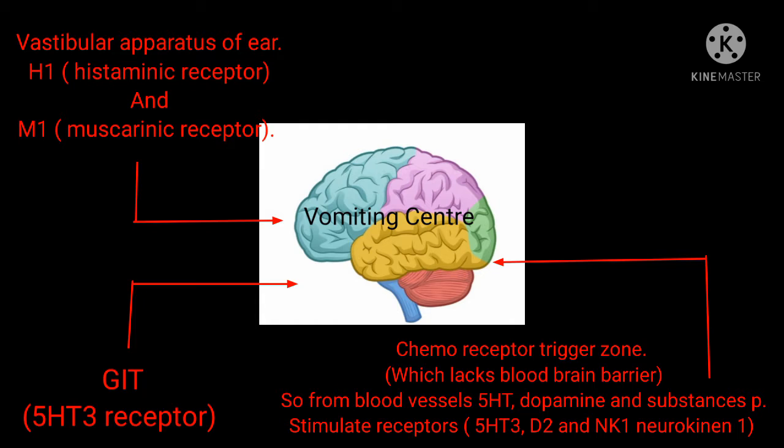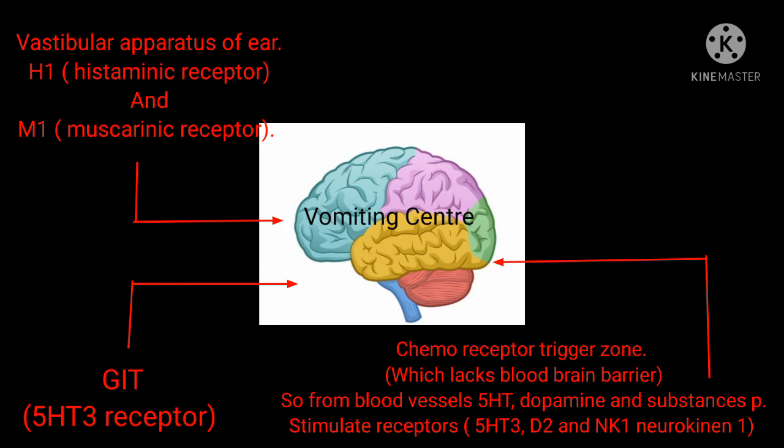Hello everyone. In this video we are going to talk about antiemetic drugs, which are useful in prevention of nausea and vomiting. First we will be seeing the centers present in the body which stimulate the vomiting center present in the brain. The vestibular apparatus of the ear contains two receptors, H1, which is the histaminic receptor, and M1, which is the muscarinic receptor. The GIT contains one receptor, the 5-HT3 receptor.